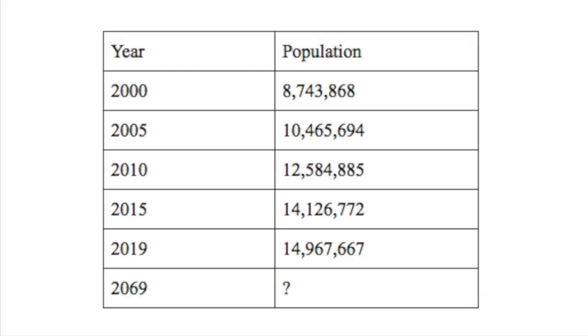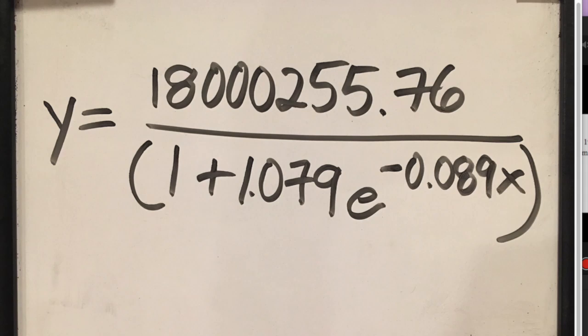Now moving on to problem number 3, we'll be solving this using a logistic graph. So here's the data of the populations of Istanbul. By putting these in a calculator, we got y equals 180,00255.76 over, in parentheses, 1 plus 1.079 e to the negative 0.089x.